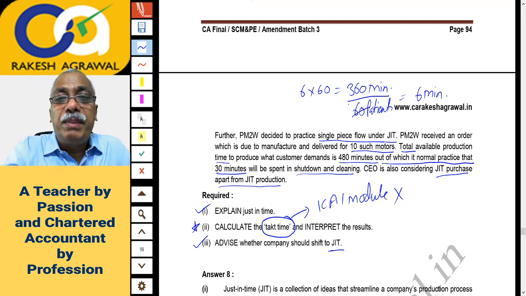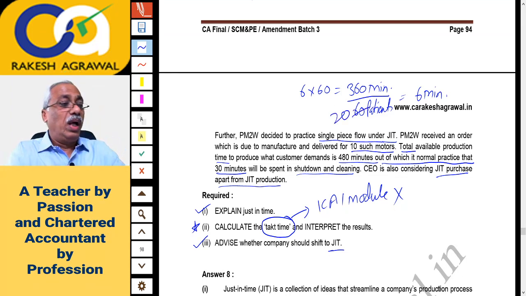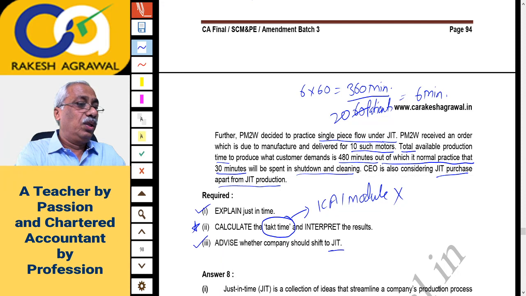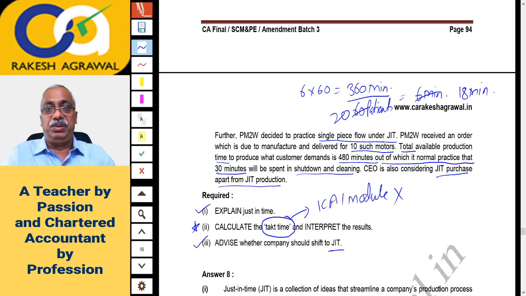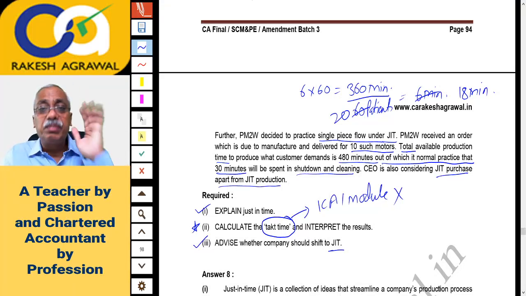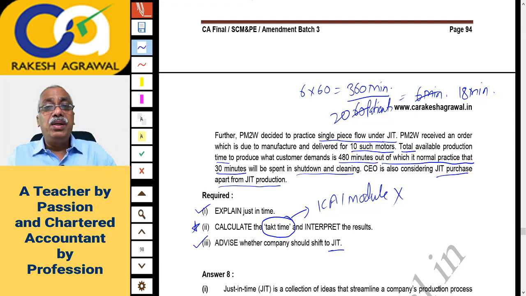Suppose you have only 20 patients to see in a day and you have got 360 minutes to look after 20 patients. So your takt time, instead of 6 minutes, will become 18 minutes. So you can devote 18 minutes per patient. You getting it? That is the concept of takt time. You can apply it in your exam also.